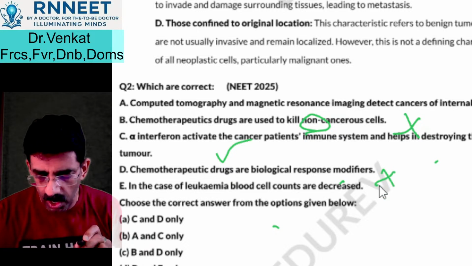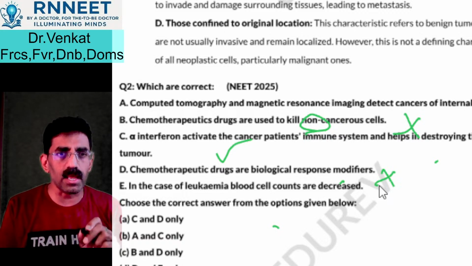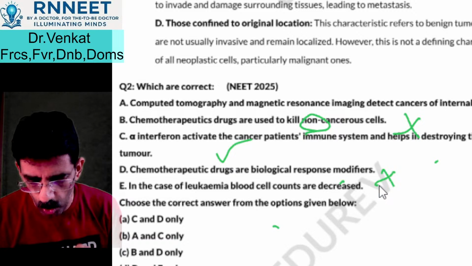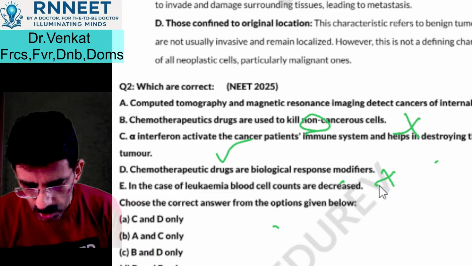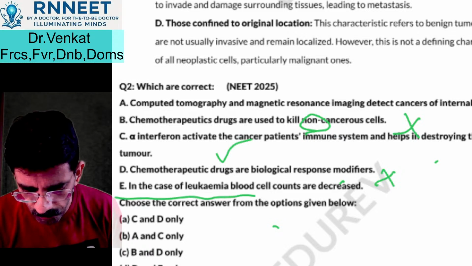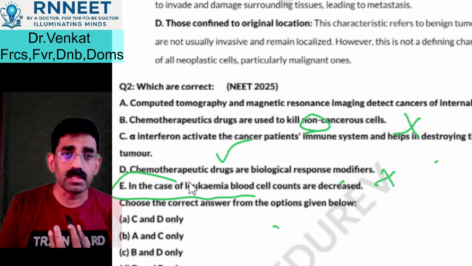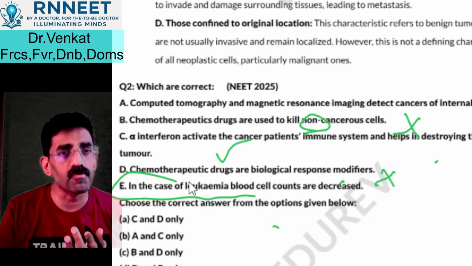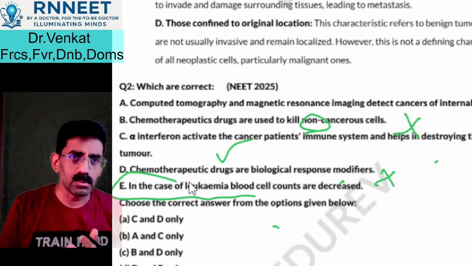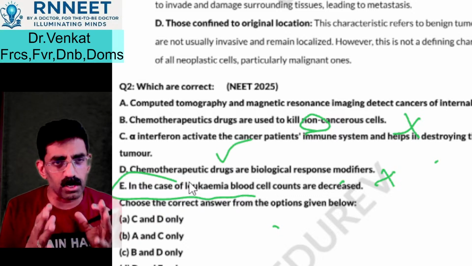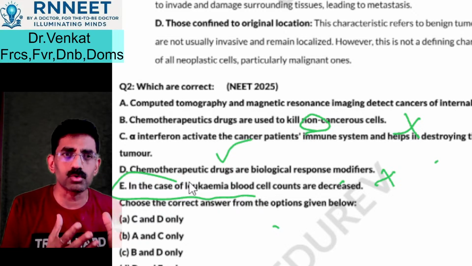In case of leukemia, the blood cell counts are decreased. Typically, what happens in cases of leukemia? What is leukemia? It's a blood cancer, wherein there is an abnormal number of white blood cells. Now there is a tricky thing here, that the leukemia could be either leukopenia, that means very less, which in most cases leads to severe infections.